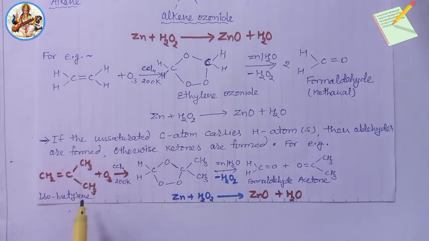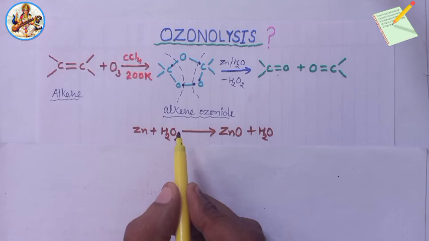We know that in isobutylene molecule, only one unsaturated carbon atom has two hydrogen atoms, so products are one molecule of formaldehyde and one molecule of acetone.